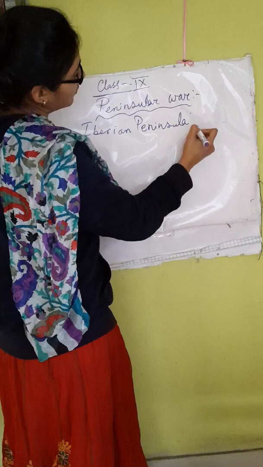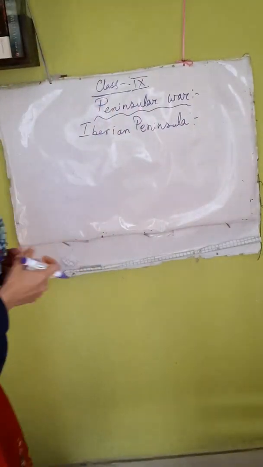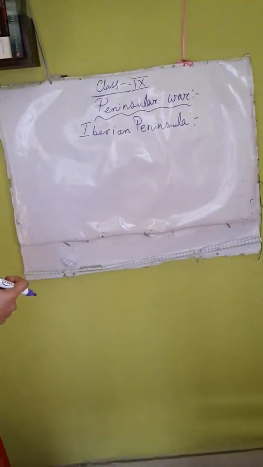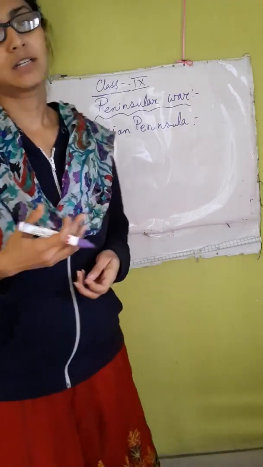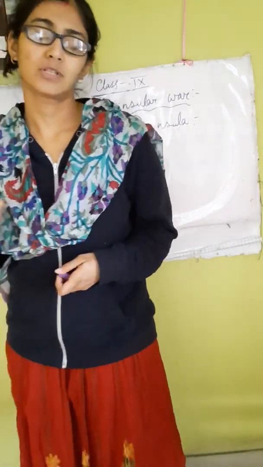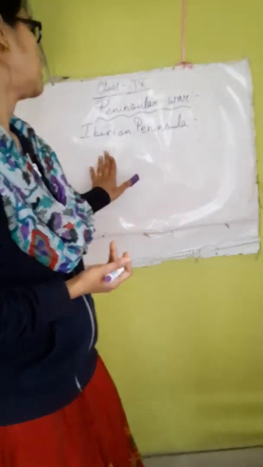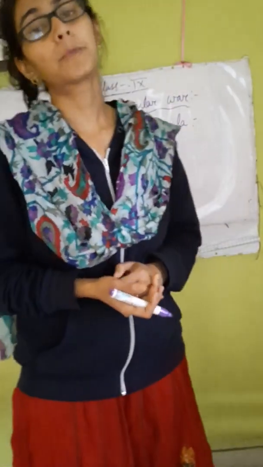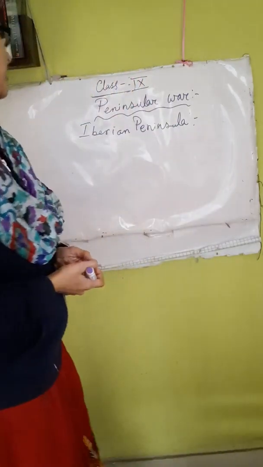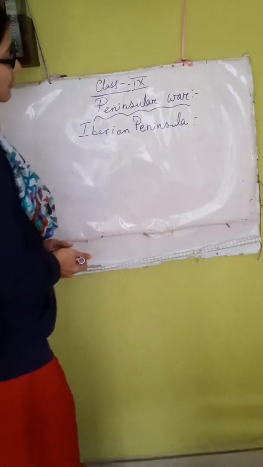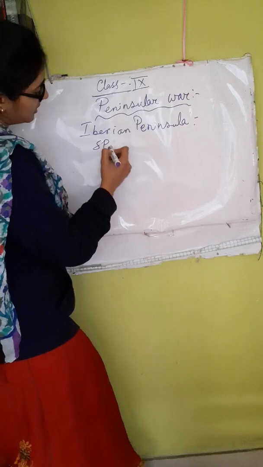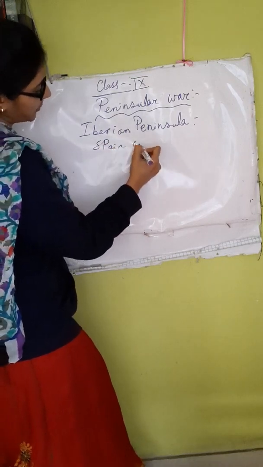This is a very important war because it brought about the end of Napoleon. Like the Continental System, which was the first step towards Napoleon's fall, the Iberian Peninsular War was another important part which led to the decline of Napoleon Bonaparte. In the Iberian Peninsular War, Spain and Portugal were the two countries which